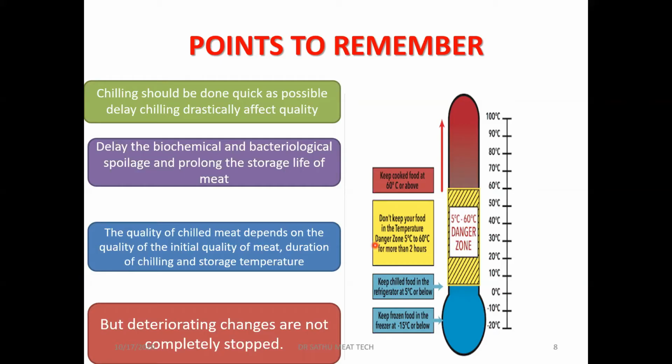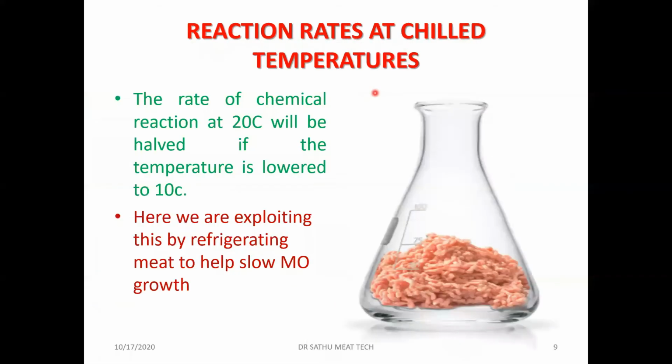The duration of the chilling and the storage temperature will also affect the quality, but the deteriorative changes are not completely stopped. So in chilling, we are not stopping the spoilage or deterioration; we are just slowing the rate of spoilage. If you keep it at ambient temperature, it will spoil within, say, 1 day, or 8 or 10 hours, like chicken. But if you keep it at refrigeration temperature, 0 to 4 degrees centigrade, we are just extending the shelf life to 3 to 4 days. That is what we are doing in chilling.